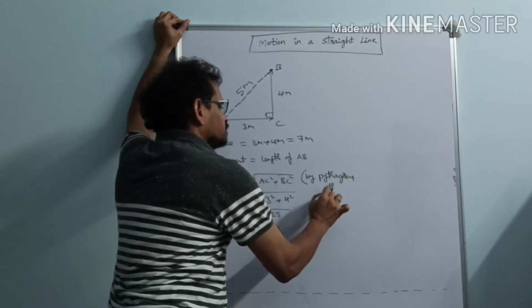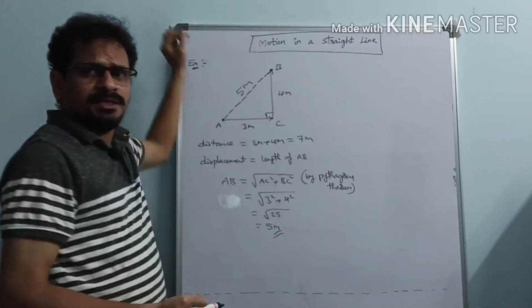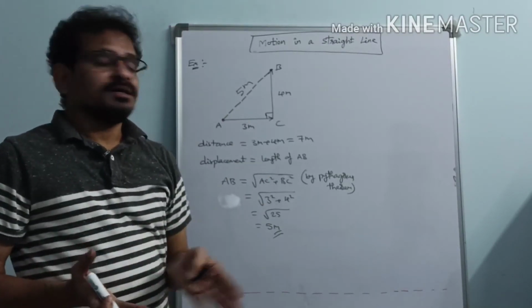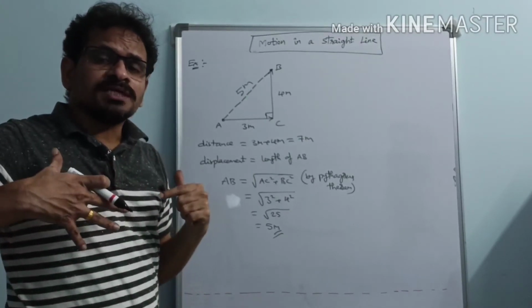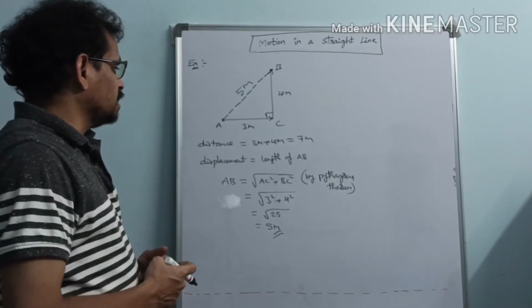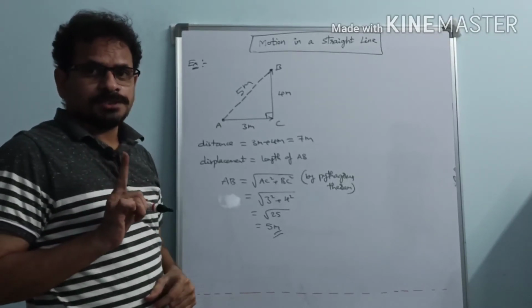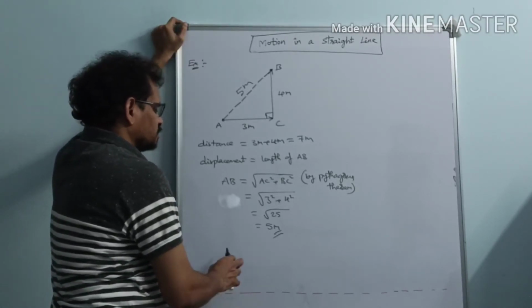This is Pythagoras. But actually, Pythagoras theorem is only applicable when we have a right angle triangle. The original concept we have to apply here is not Pythagoras theorem, but the parallelogram law of vectors. See, what is the parallelogram law of vectors?